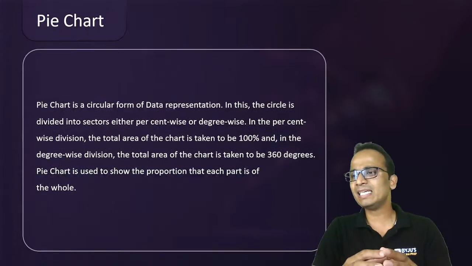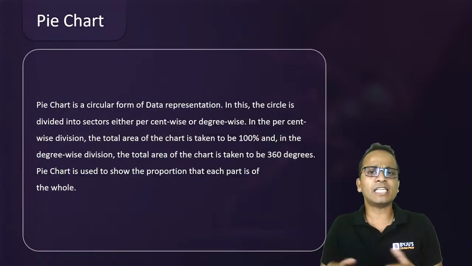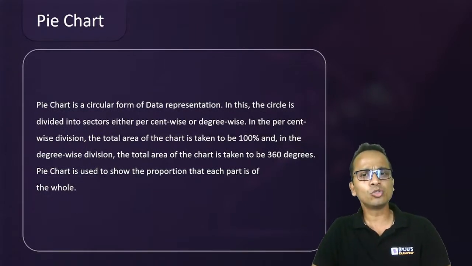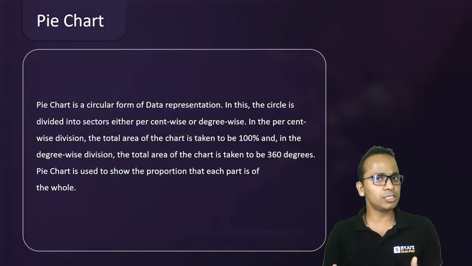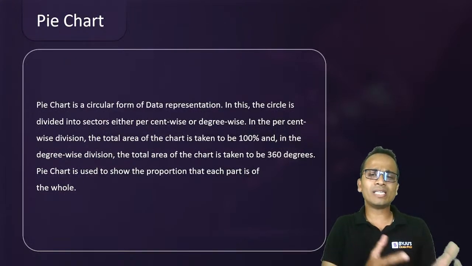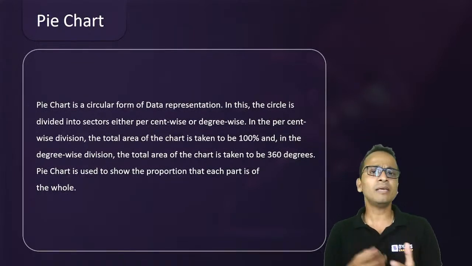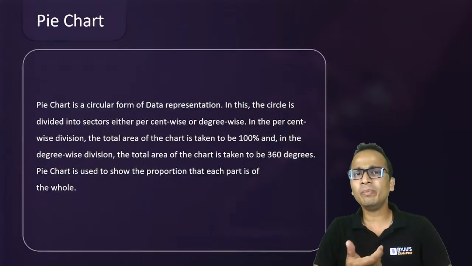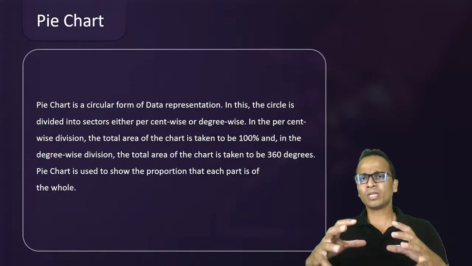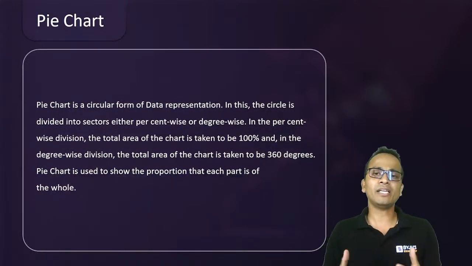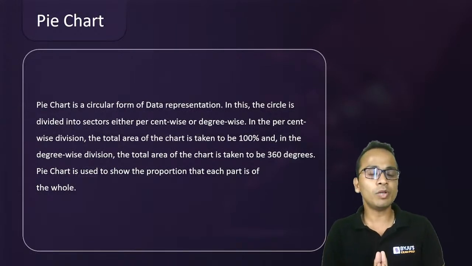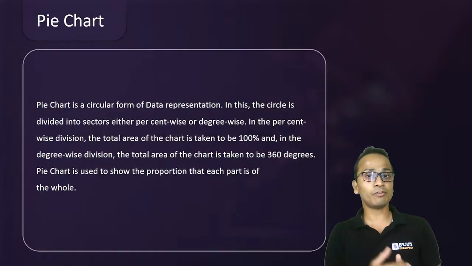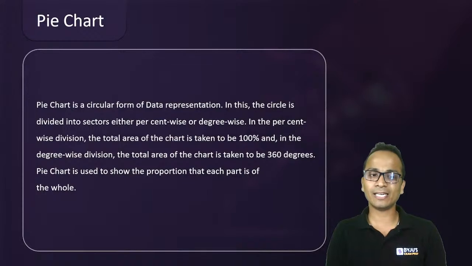A pie chart is basically the representation of data in a circular form in which a complete circle is divided into different sectors. The values of these sectors can be in terms of percentages. To make things a little complex, instead of mentioning percentages, they may give you these values in terms of the central angle, which will be in degrees. So the entire pie chart may be divided into percentages with a total of 100%, or it will be divided in degrees, and the sum of all these angles will be equal to 360 degrees.